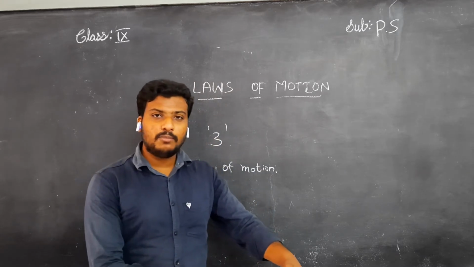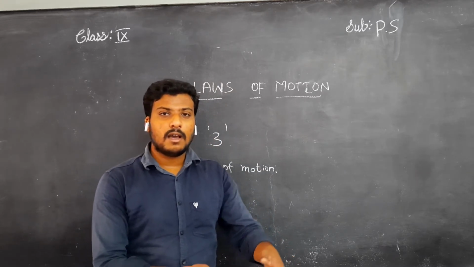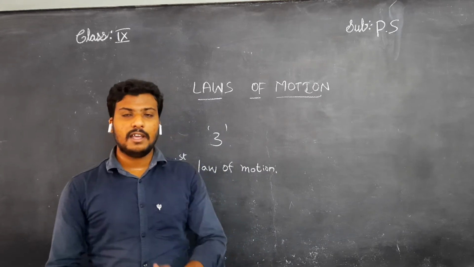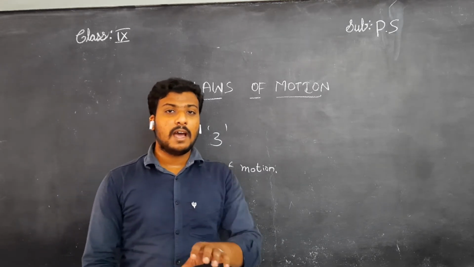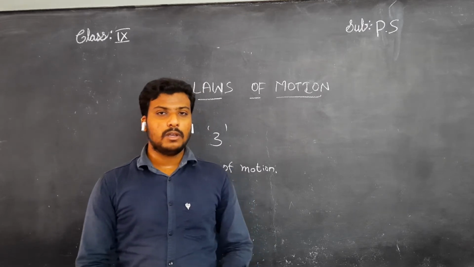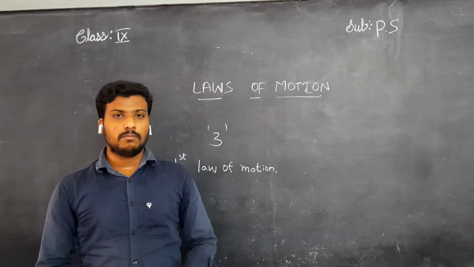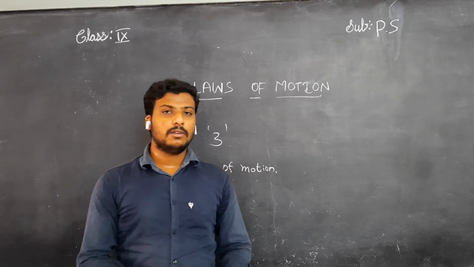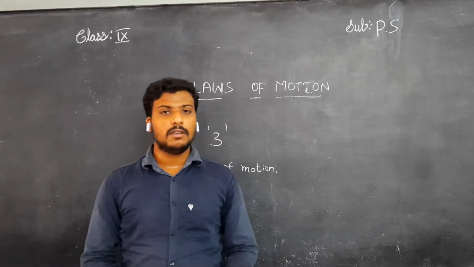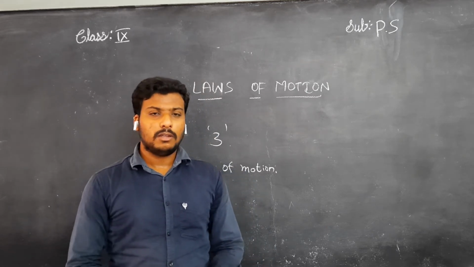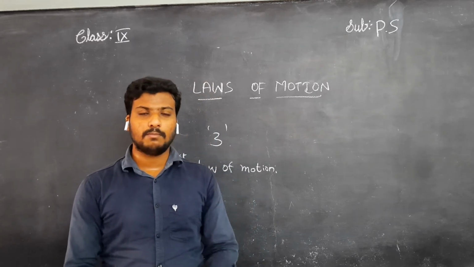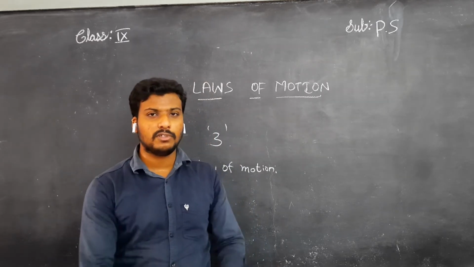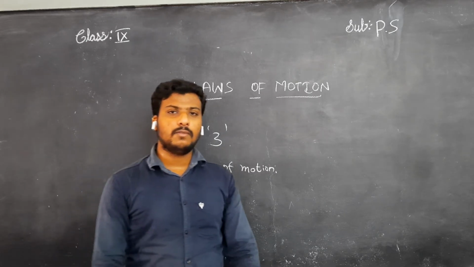Here, every object stays at rest unless acted on, and every object which is in motion will stay in motion unless an unbalanced force acts on it. Sir, I have one doubt. If I take one ball and roll it on the ground, it will stop? For some moment of time, it may stop. Then how can you say an external force is acting?